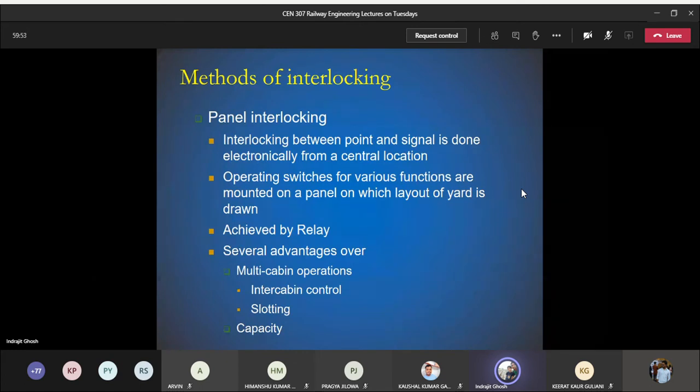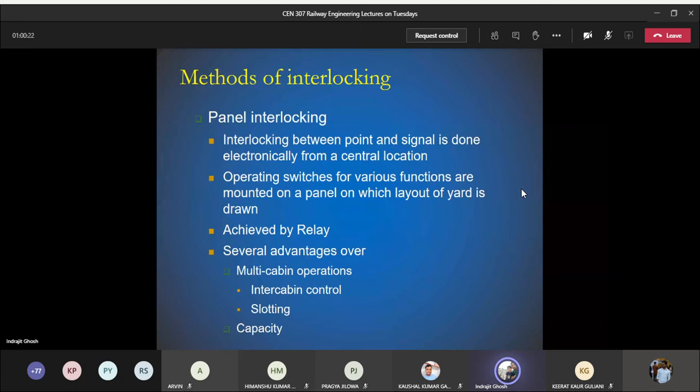So with inter-cabin control, you will be wasting a huge amount of time. Even there can be some miscommunication. There can be some wrong information being conveyed. So that problem is gone, as we have replaced multiple cabins with a location which is positioned at a particular junction.